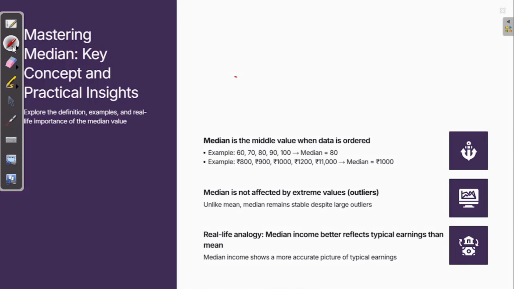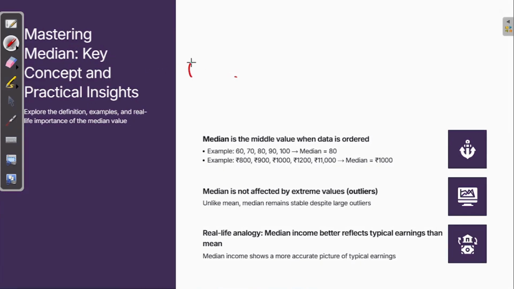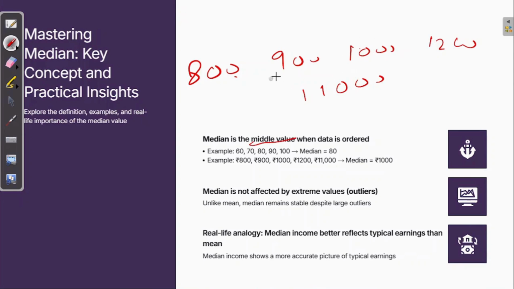Let's take the previous example where the sales were 800, 900, 1000, 1200 and 11,000. What is the median? It means the middle value. What is the middle value? The middle value has 2 on this side and 2 on that side, so the middle value is 1000. So can you say that your average sales per day is 1000?